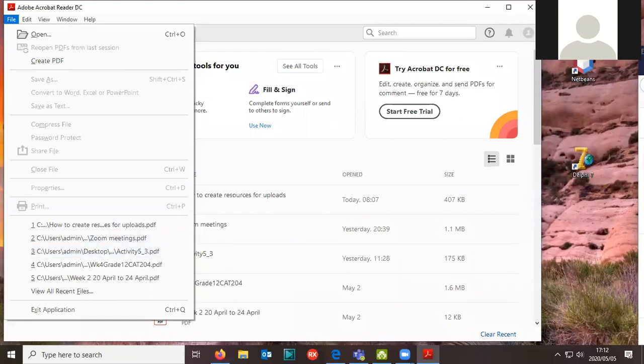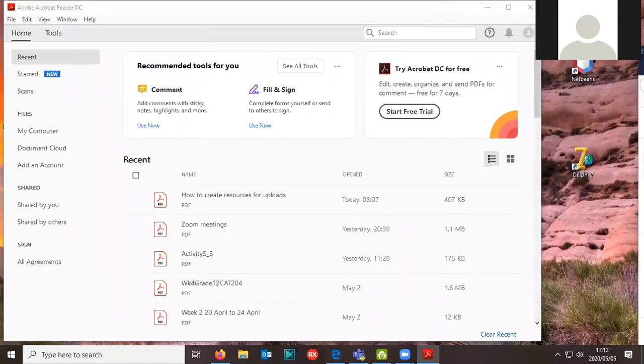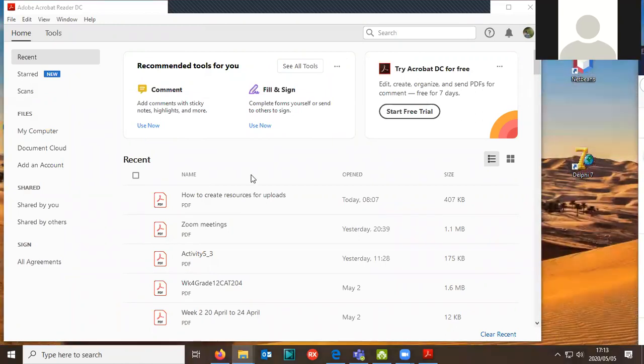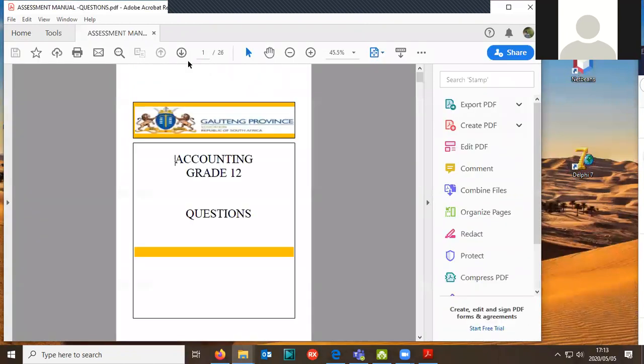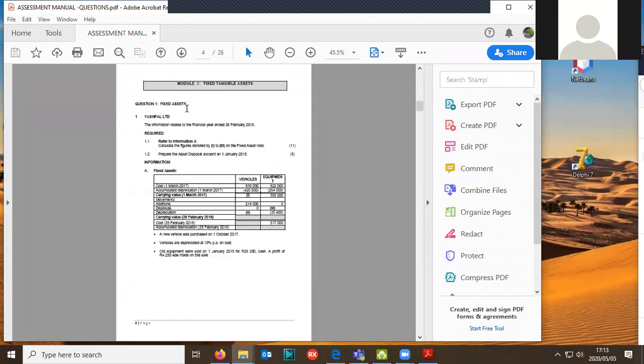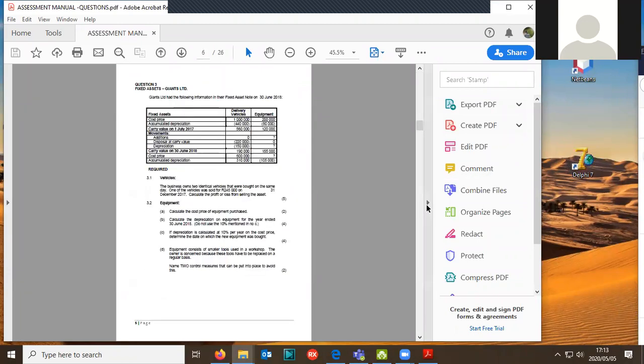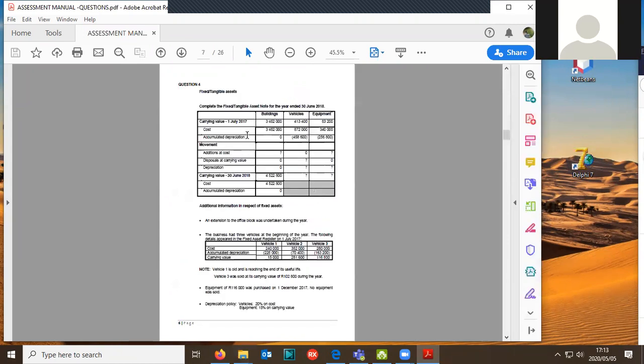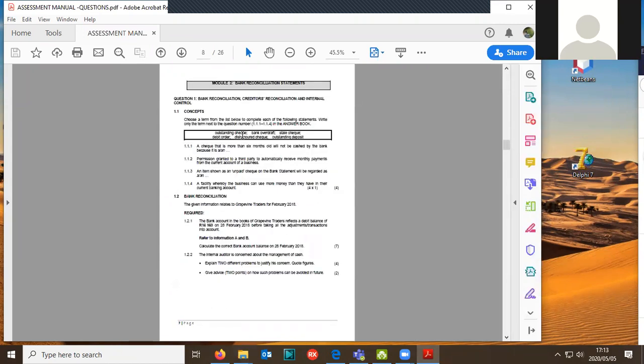All right, let's just get to where it is in the PDF. All right, assessment questions. Here we go. There we go. Okay, so this is a book that I've been talking about. It's got about 26 pages in it. And I think this is the one that we want.